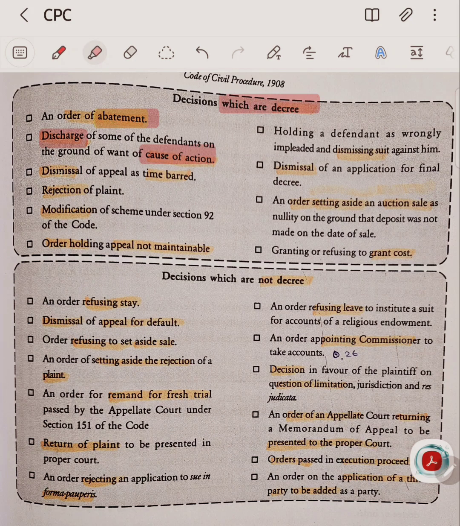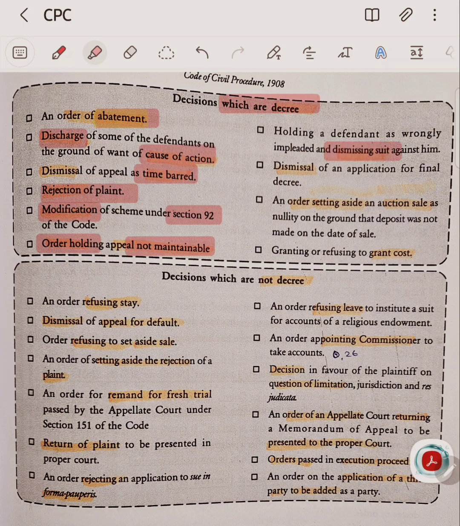Dismissal of a time-barred appeal is also a decree. Rejection of plaint, as we saw in the decree definition, is included as a deemed decree. Modification of scheme under Section 92 is also a decree. Order holding appeal not maintainable is a decree.